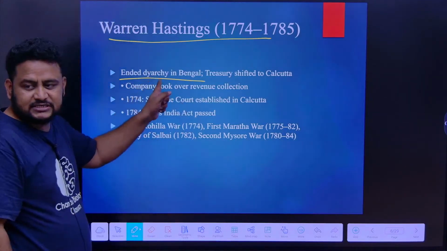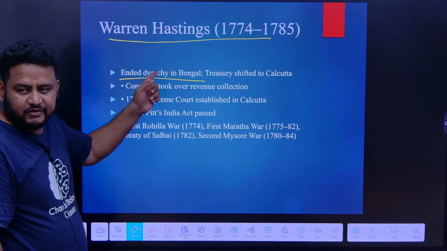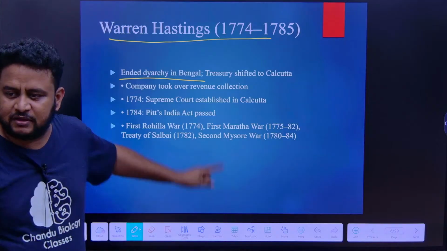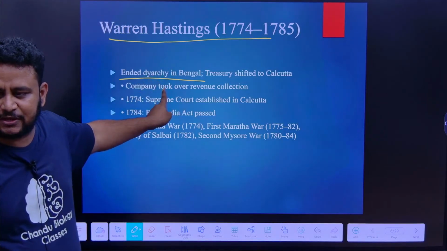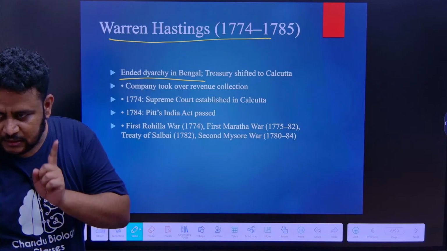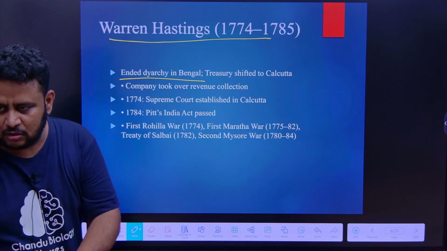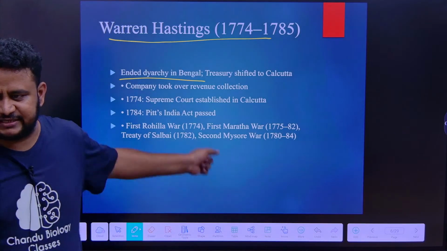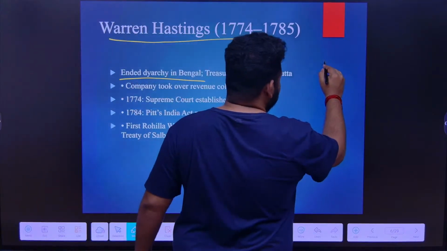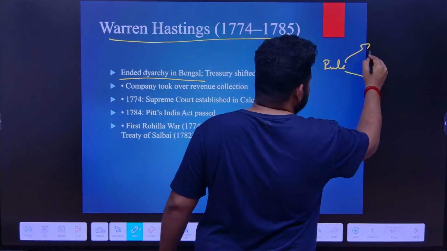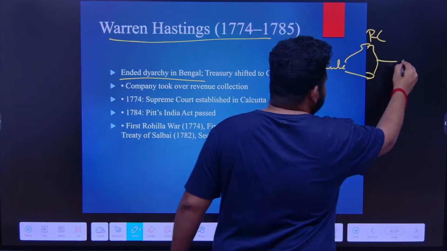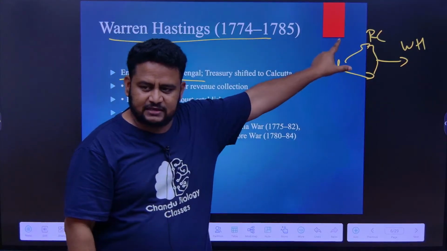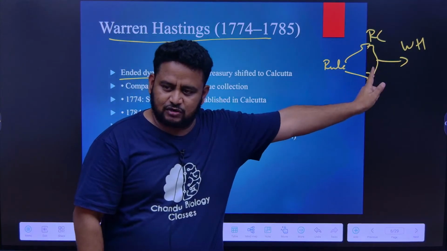Diarchy means what? The double rule or dual rule was introduced by whom? Robert Clive. Robert Clive introduced dual rule in Bengal. This was ended by whom? Warren Hastings. He ended diarchy in Bengal. Suppose this is a rule, this was made double by Robert Clive. This was made into single by Warren Hastings. That's it, understood? It was clubbed and made a single rule by Warren Hastings.